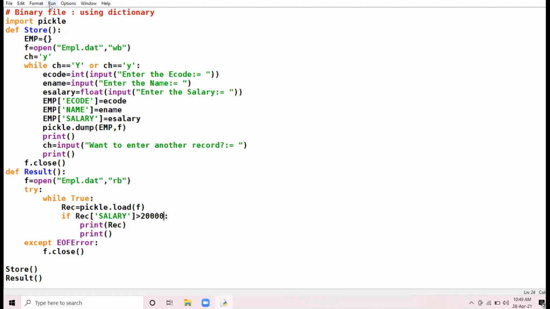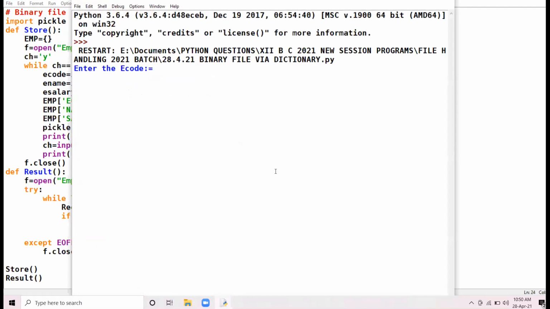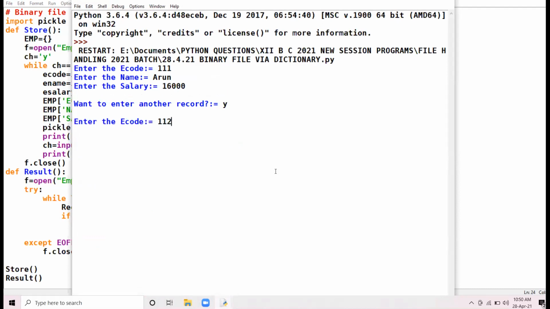So let us run it. Enter the E code 111, name Arun, salary 16,000. Want to enter another record? Yes. 112, name Ashish, salary 23,000.